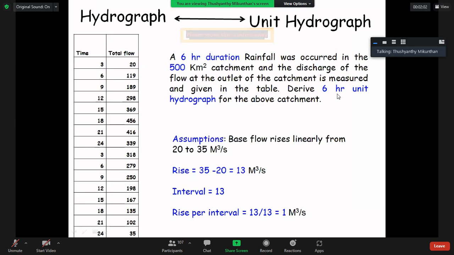The question is to derive the 6-hour unit hydrograph, because it is a 6-hour duration rainfall.